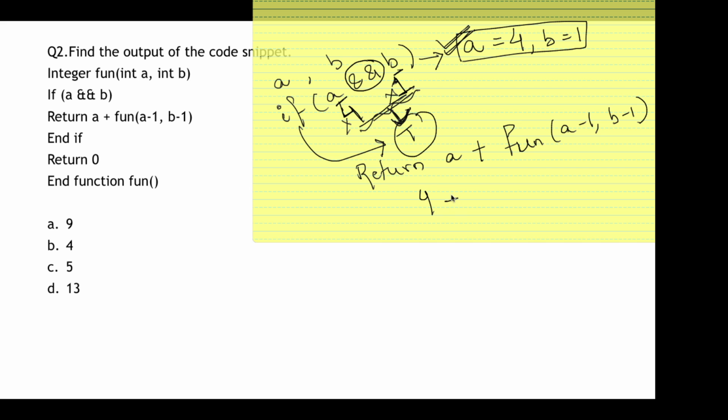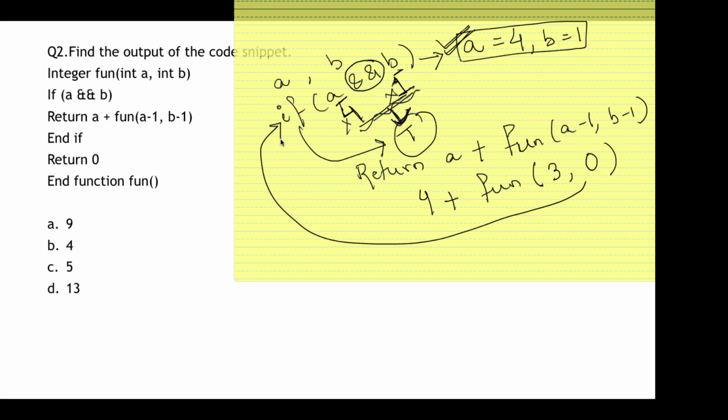A's value is 4, so it will return the function A minus 1, that is 4 minus 1 is 3, and B minus 1, that is 1 minus 1 is 0. Okay. So now this will again go back to this if condition.